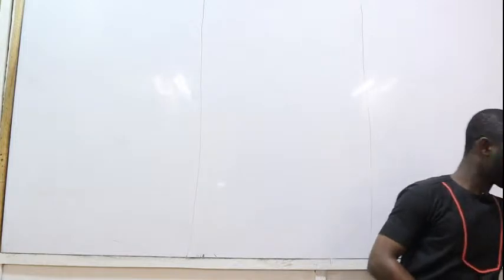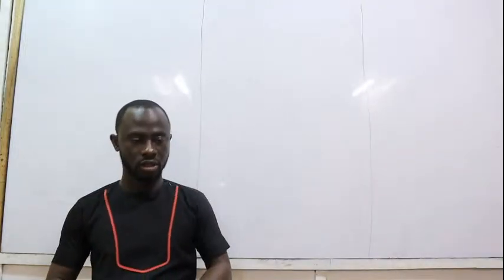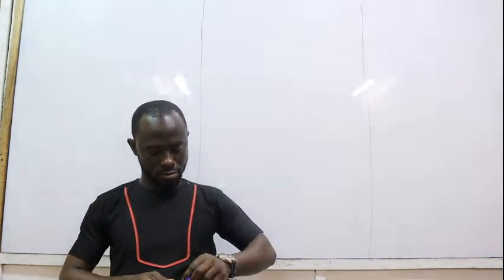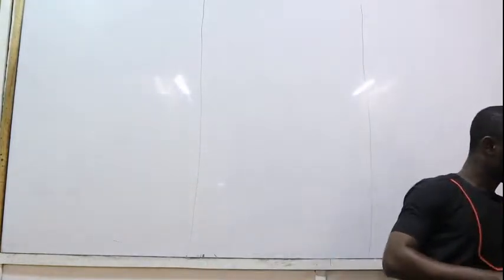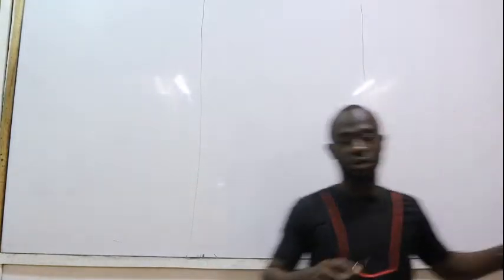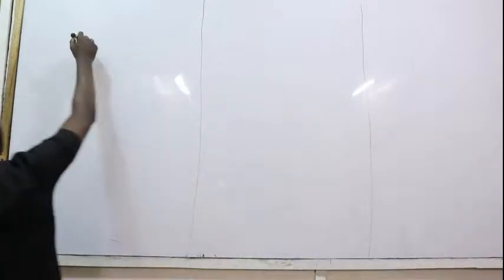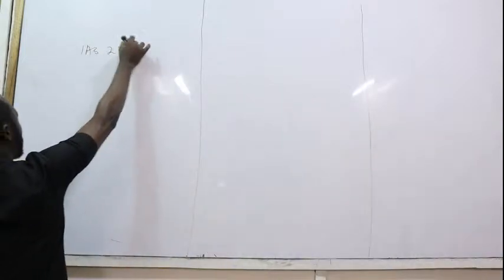All right. So let's go straight into our discussion for today. We want to start with IAS 23, borrowing cost.